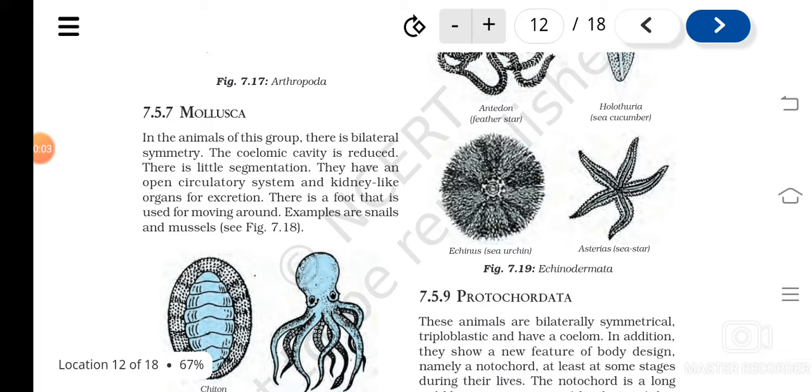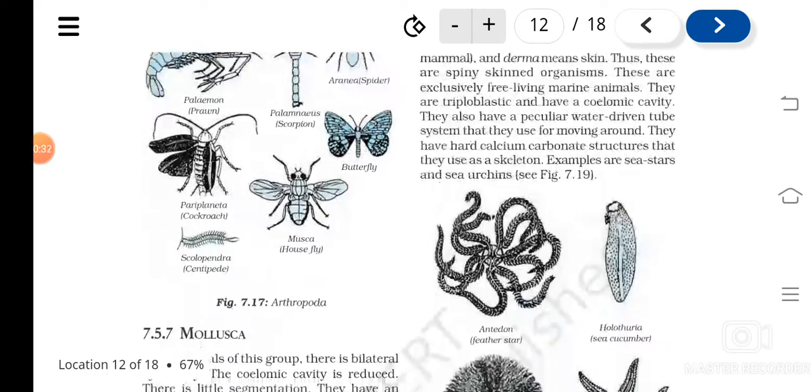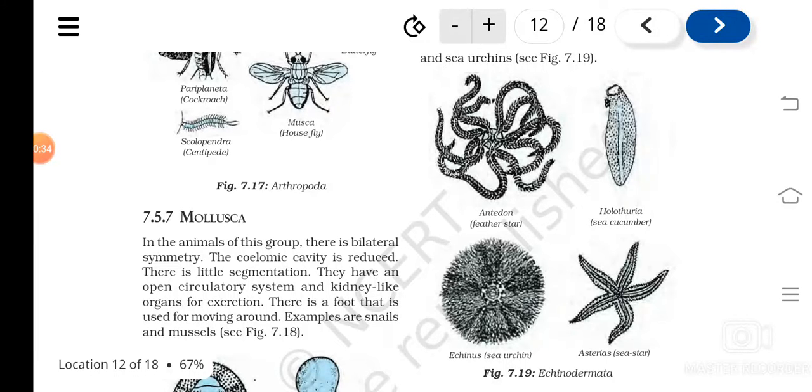Children, we were studying the chapter diversity in living organisms, and we have been studying different phyla of the animal kingdom, from Porifera, isn't it? Then Coelenterata, then Platyhelminthes, Nematoda, then annelids, arthropods, mollusks, Echinodermata, etc. All these phyla, till what we have studied, come under a group known as non-chordates.